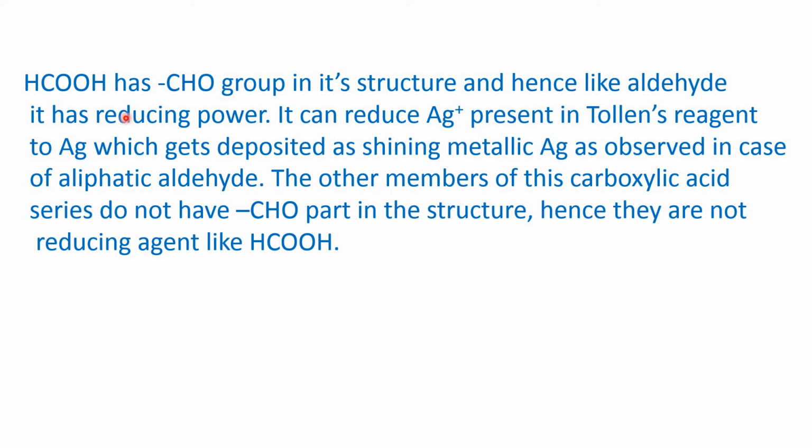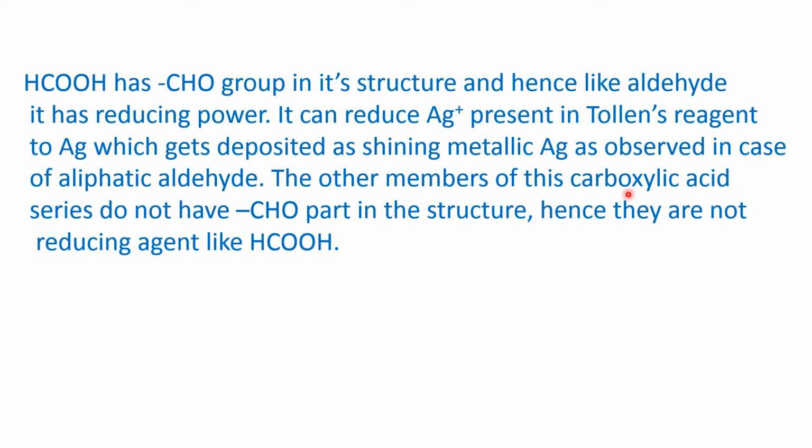So, formic acid has a CHO group in its structure and hence, like aldehydes, it has reducing power. It can reduce the silver ion present in Tollens reagent to silver, which gets deposited as shining metallic silver, as observed in the case of aliphatic aldehydes.